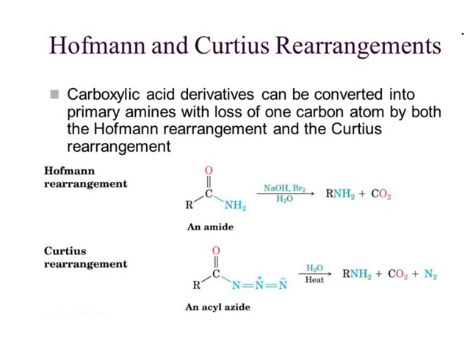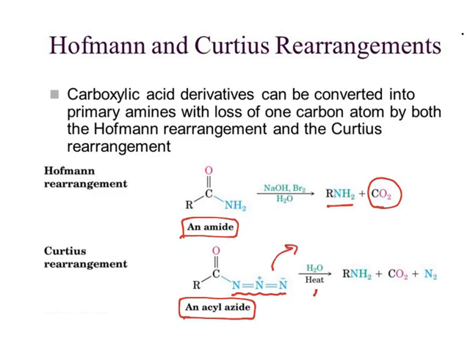Look at this, Hofmann and Curtius. Hofmann starts with an amide. What happens? It removes carbon dioxide and forms an amine. Curtius rearrangement starts with an acyl azide. See, this is a very volatile group. You give a little bit of heat, and nitrogen goes away like this. It loses carbon dioxide and forms an amine. Both of them involve intermediates called nitrene and isocyanate.